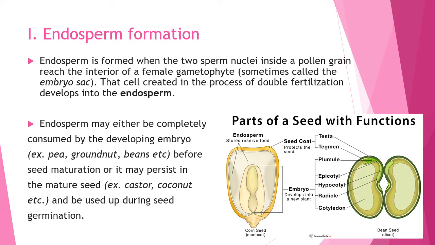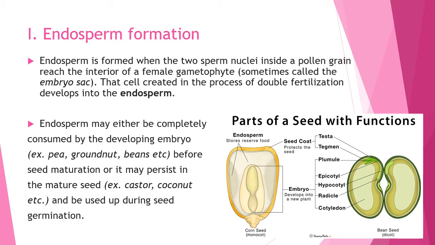The primary endosperm cell divides repeatedly and forms a triploid endosperm tissue. The cells of this tissue are filled with reserve food materials and are used for the nutrition of the developing embryo. In the most common type of endosperm development, the PEN undergoes successive nuclear divisions to give rise to free nuclei. This stage of endosperm development is called free nuclear endosperm. Subsequently, cell wall formation occurs and the endosperm becomes cellular. The number of free nuclei formed before cellularization varies greatly.